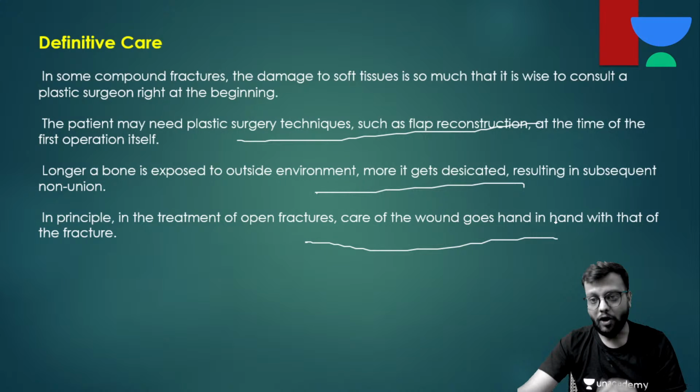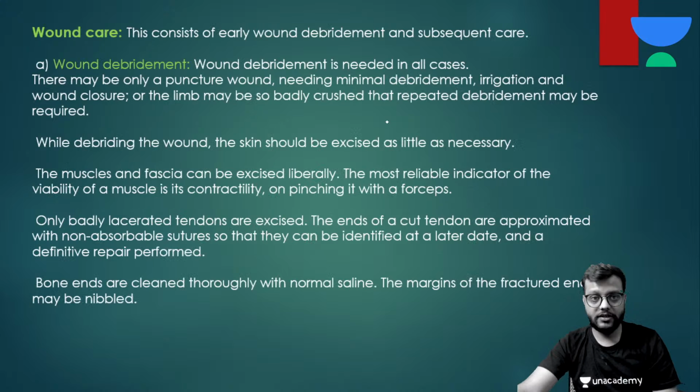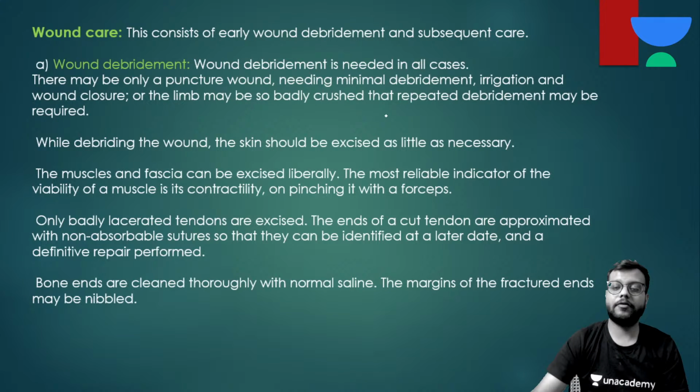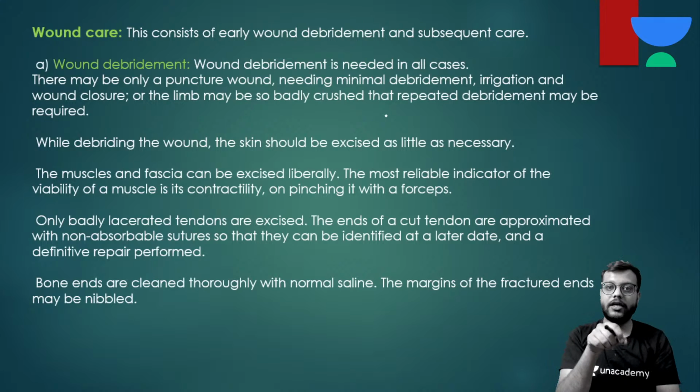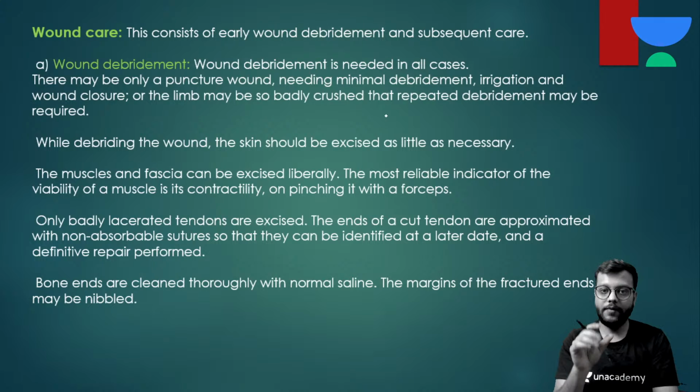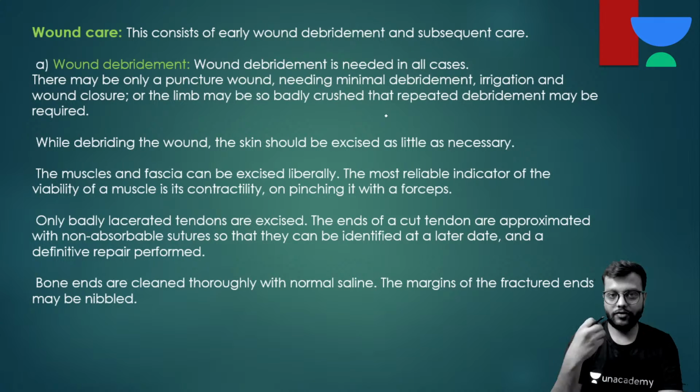Okay, now how do we do wound care and wound debridement? In wound debridement, first of all you open the wound, you incise and cut all the necrosed margins of the wound. Okay, then you wash it with NS, betadine, and in some settings H2O2 is also used, hydrogen peroxide.